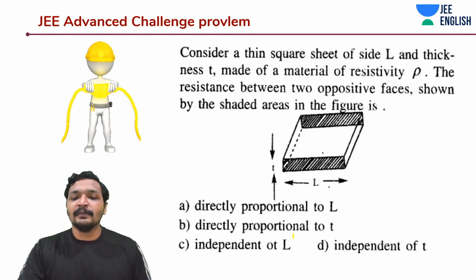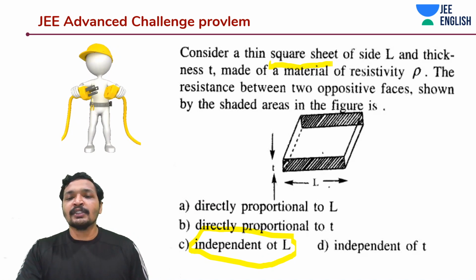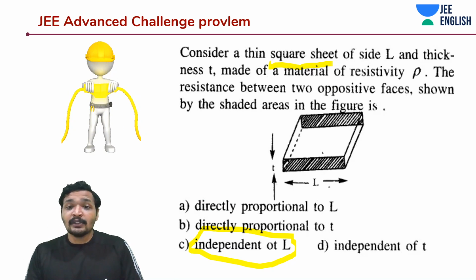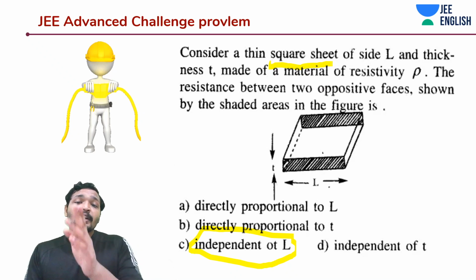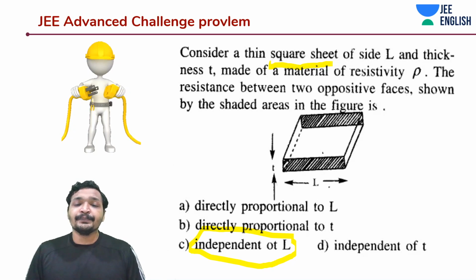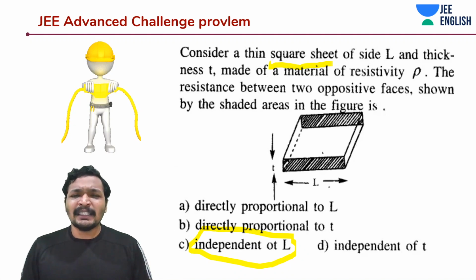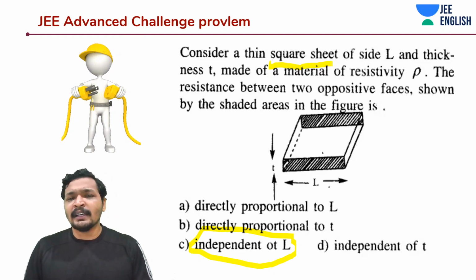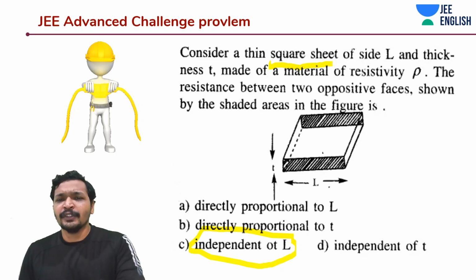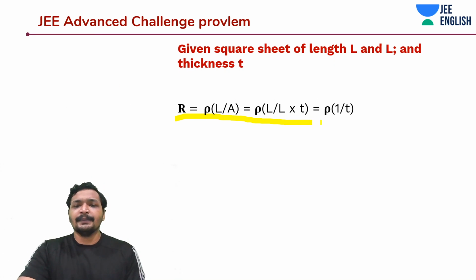Such an easy problem. What they have done is just introduce a thin square sheet. At the moment of the exam, things look confusing, but you can just notice these kinds of things. That's why we are discussing this, right? Awesome problem though. It's a mathematical, one-liner problem that is probably going to give you 3 marks or 1 mark. I'm not very sure, but I think it's 3 marks. It's basically only a one-liner problem. That is it.